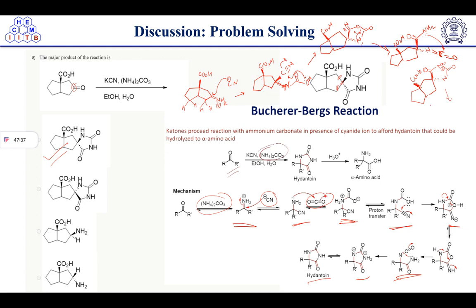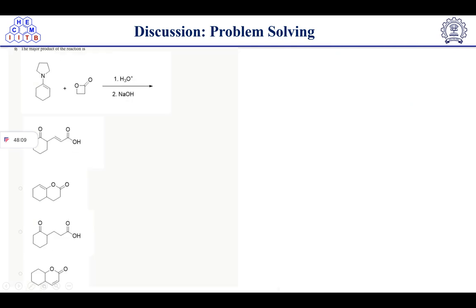Then proton transfer will take place, and we will get Haddon-Toyne. So here this group is on upside. So yeah, the first one is not the correct thing. The correct answer is this one, because stereochemistry matters. You can see the carbonyl carbon is on the upside carbon. So the correct option is this one. So here we have the wrong thing, dotted line, and here it will be solid line. Okay, next move to the next question.